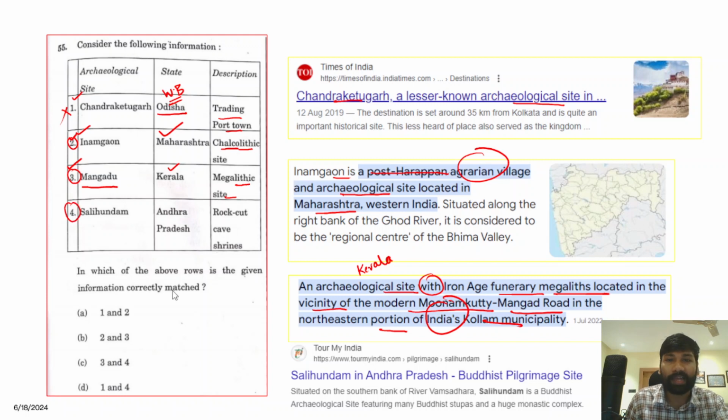And when we talk about Salihundam, it is located in Andhra Pradesh. There is no doubt about that. But Salihundam is not known for rock-cut cave shrines. Rather, Salihundam is known for Buddhist archaeological sites. Right, this is an archaeological site featuring a Buddhist stupa and a huge monastic complex, and therefore we can consider only 2 and 3 as the correct answer for this question.